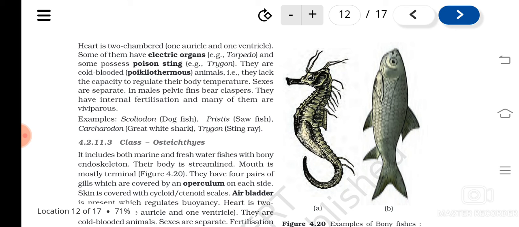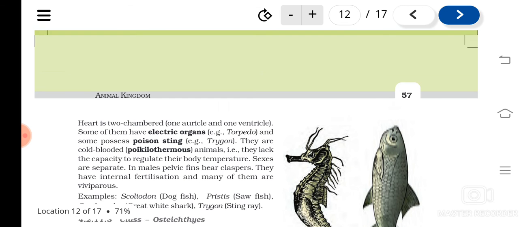Okay, and sexes are separate, means male and females are different. Understood? And in males you can see a pelvic fin with the clasper. Clasper is the organ with which they can attach to the female during the copulation. Then internal fertilization, and most of them are viviparous, means they give birth to young ones. Examples are what? Scoliodon, Pristis, okay, then Carcharodon, okay, Trigon, etc. Understood?